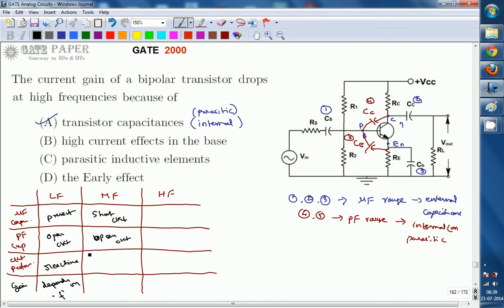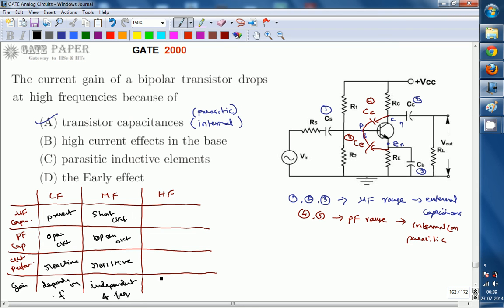And the circuit performance, now all the capacitances are going to be removed, that is, microfarad capacitors are acting as short circuit and picofarad capacitors are acting as open circuit. Now the circuit is going to consist of resistive elements, that is nothing but independent of frequency. So the gain is independent of frequency. Even though the frequency changes, gain is going to be constant. Because of this, over mid frequencies, gain is constant because the circuit response is of resistive nature.